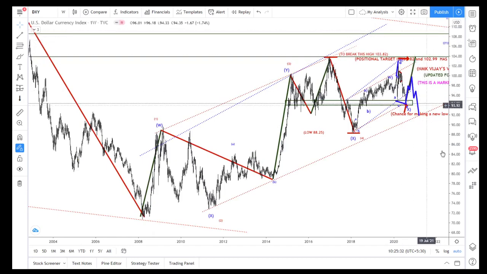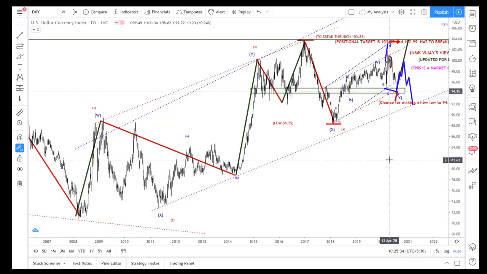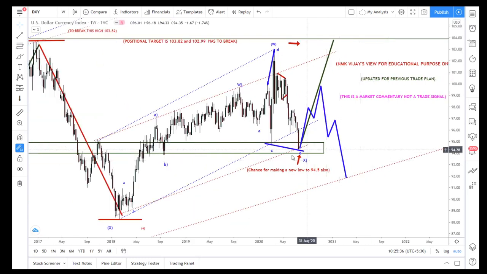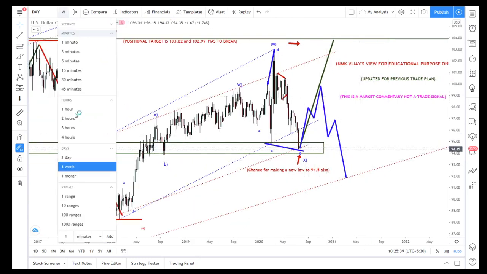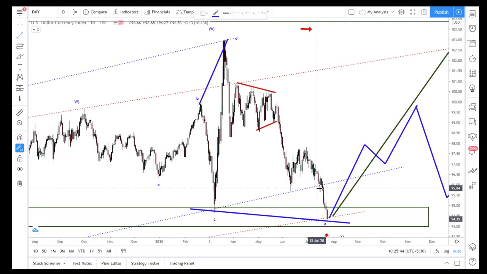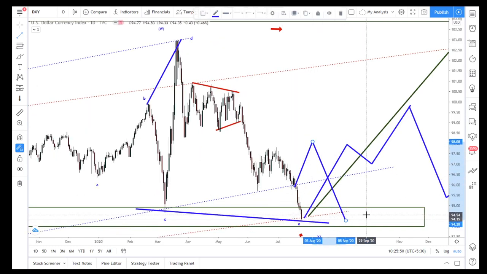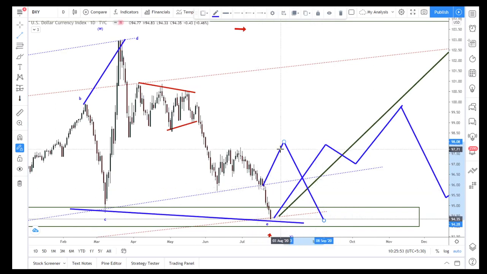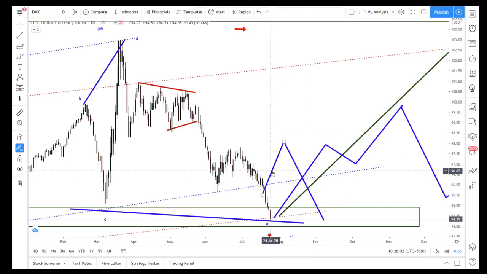Once this is completed, I need a drop. So that we will see later. So for this week I'm expecting this. And the previous, what I said, there is a chance of making 98.3 and then it has to come like this also. That was my previous plan and it broke this low, and after that I'm also expecting an irregular flat can happen, but that never happened. So that got invalid now.